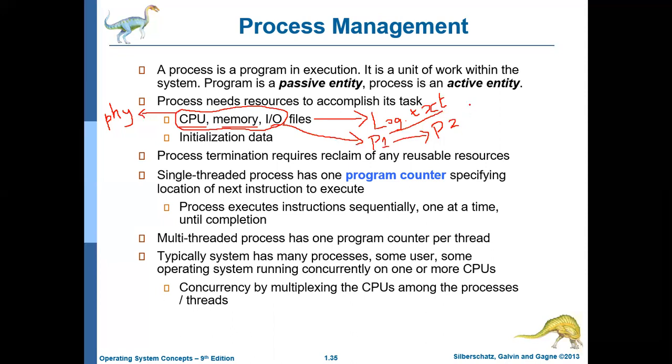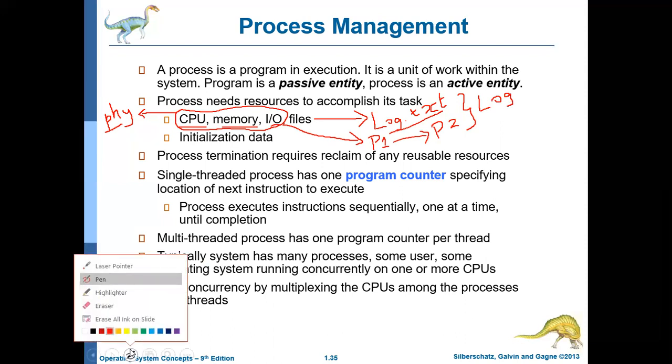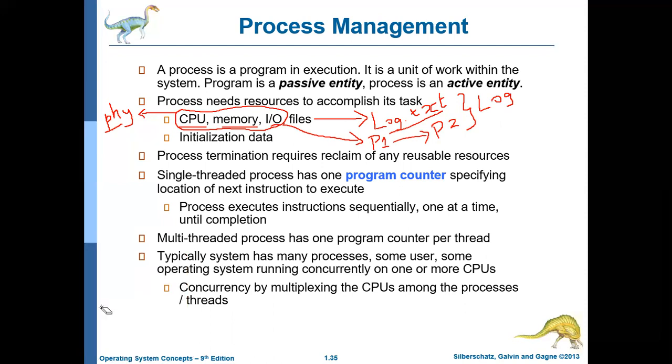So the point is, any process needs two types of resources: physical or logical. The physical resources are CPU time, memory, and IO devices. But if the process wants to access any file or communicate with another process, then all of these come under logical resources.